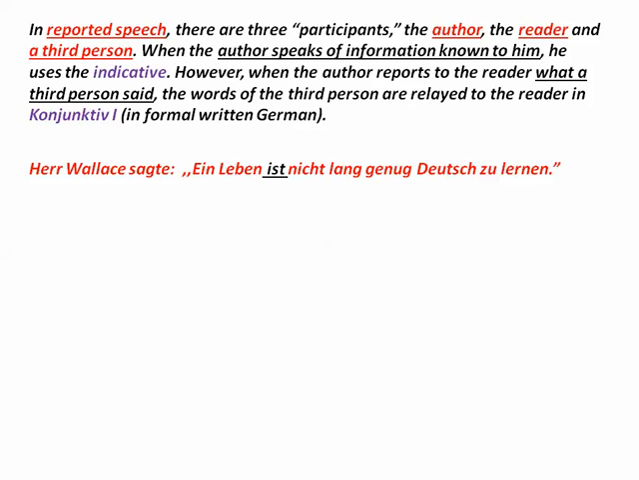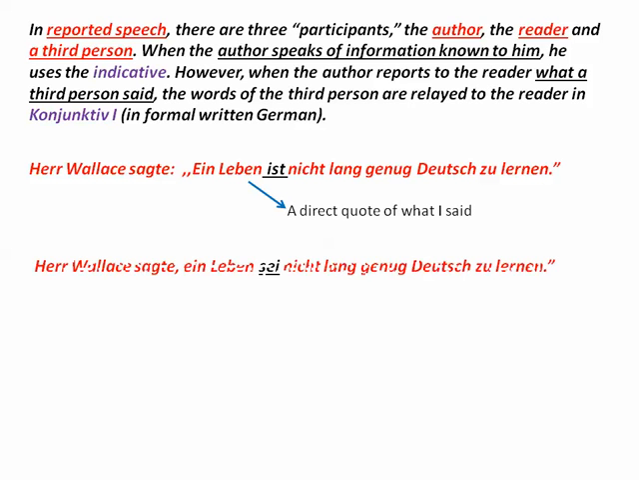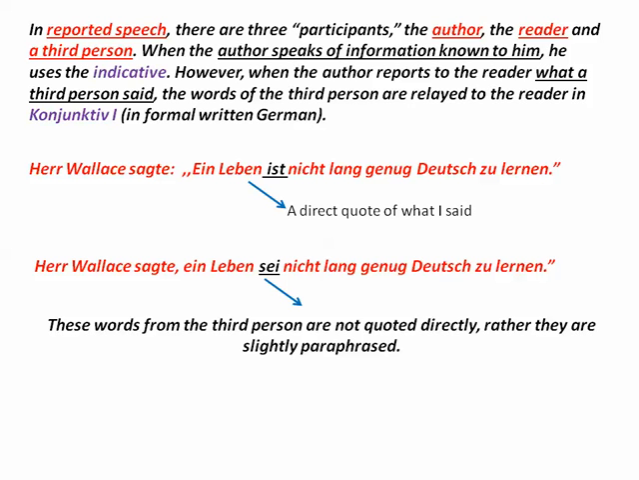For example, Mr. Wallace said, "Herr Wallace sagte, ein Leben ist nicht lang genug, Deutsch zu lernen." This is a direct quote of what I said. However, someone could also say, another person quoting what I said, "Herr Wallace sagte, ein Leben sei nicht lang genug, Deutsch zu lernen." Here, it's words that a third party is saying. It's not the direct quote, but rather someone reporting it.